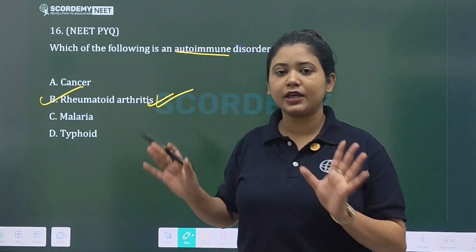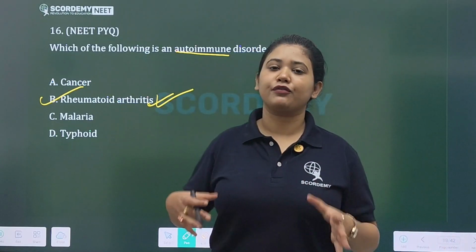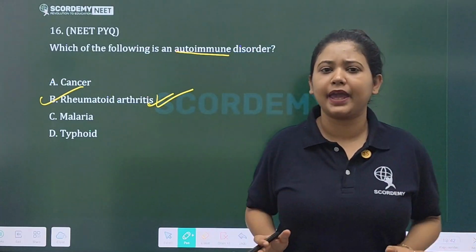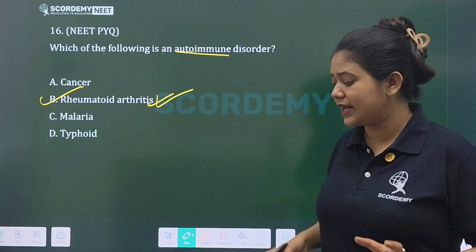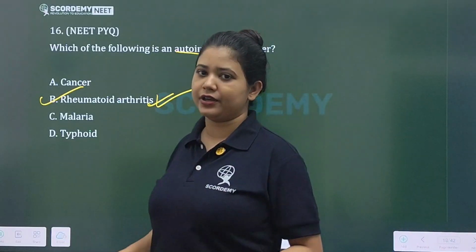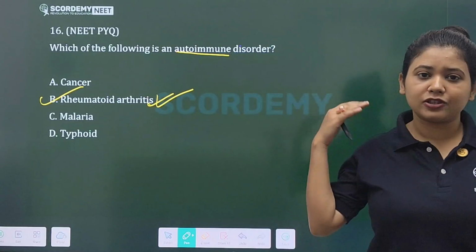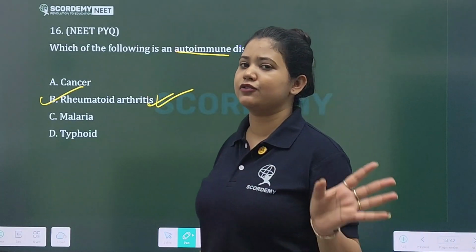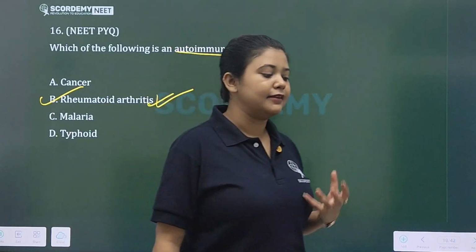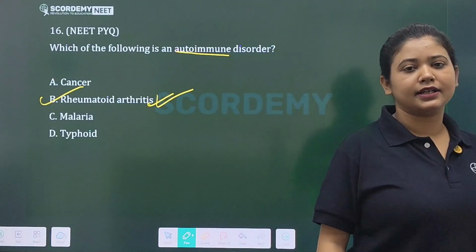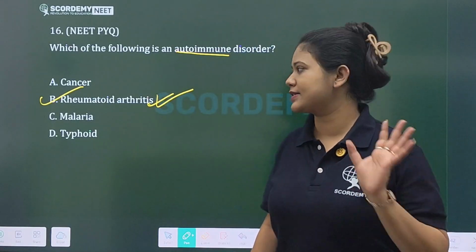Rheumatoid arthritis, what is the symptom? It leads to inflammation of your joint, causing severe pain and discomfort in your joint. It can be your ankle joint, wrist joint, neck joint, shoulder joint, any kind of joint. It gets inflamed, and thus this leads to severe pain and discomfort.